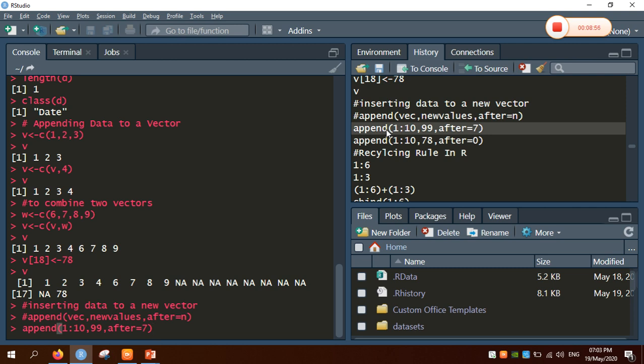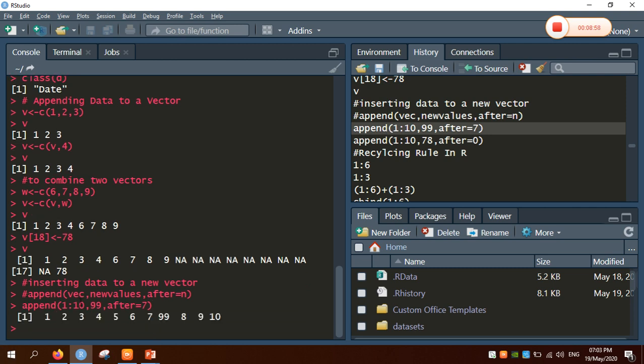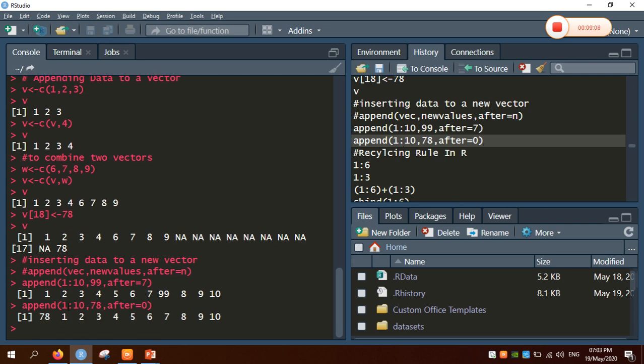So the vector is 1, 2, 3, 4, 5, 6, 7, and after 7 the value 99 is added. If you insert a value after 0, it will be inserted at the starting position, before 1. That is, 78 is printed first. In this way we can insert data into a new vector.